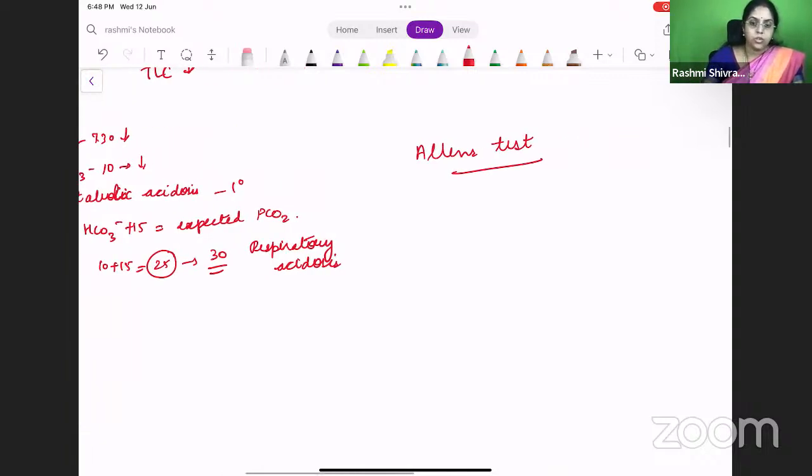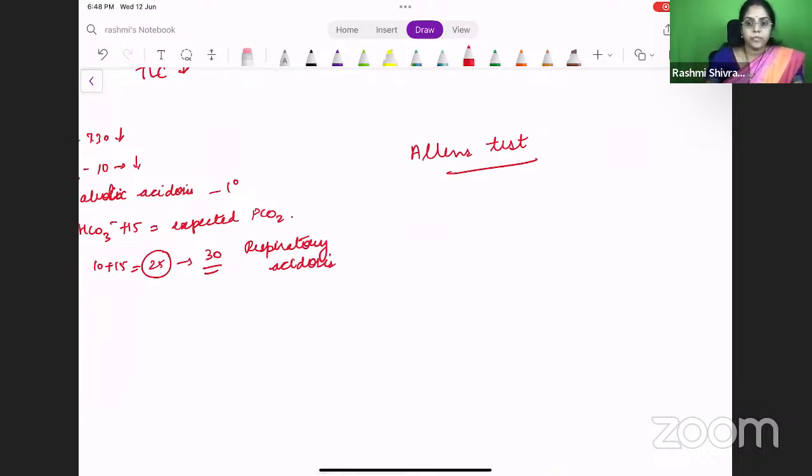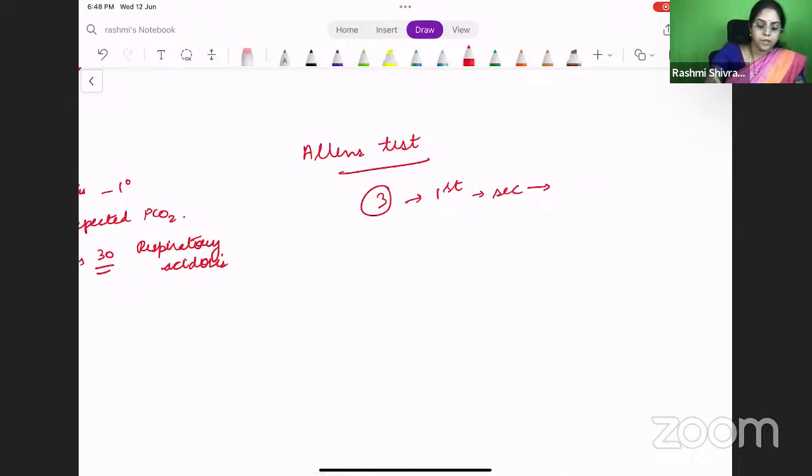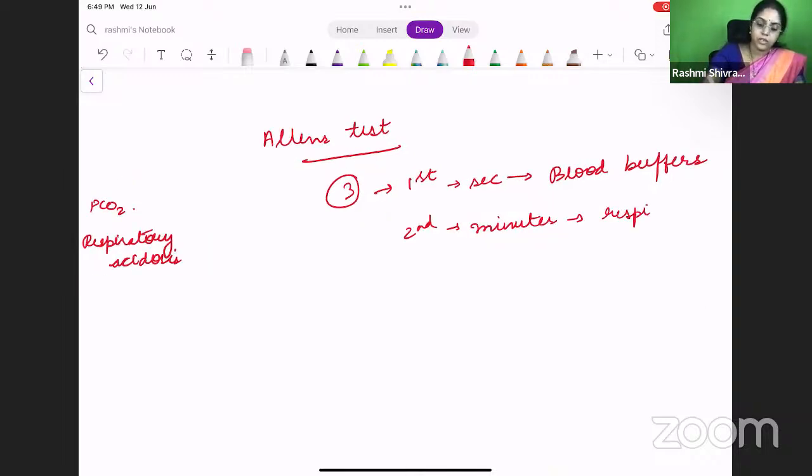So, just a small word about the ABG. What are the three buffers that are very important? What is the first buffer which acts within seconds? It is the blood buffers, which act immediately. What are the second line buffers which act within minutes? If a patient is having a metabolic acidosis, the patient will start hyperventilating. This is called the respiratory buffer.